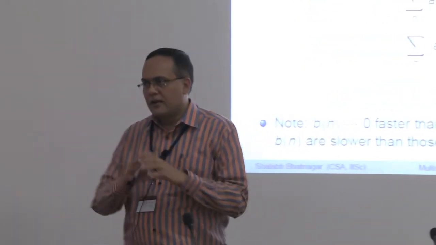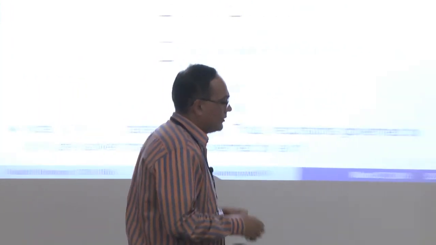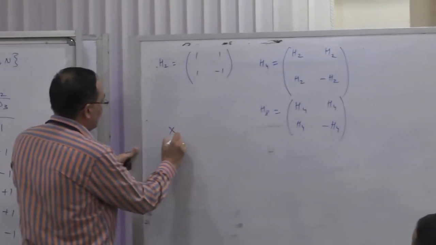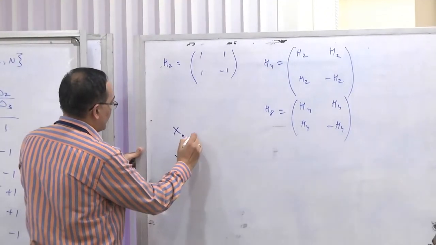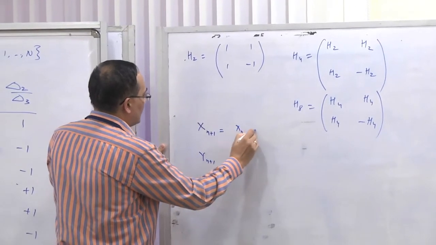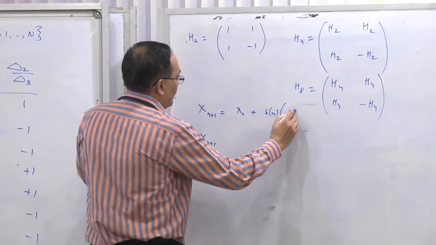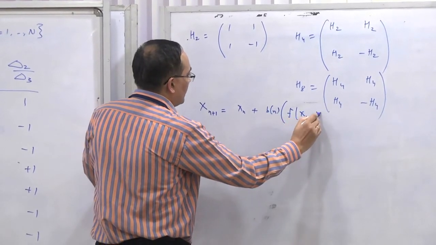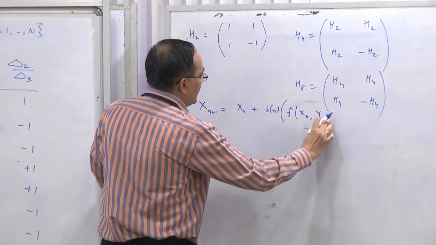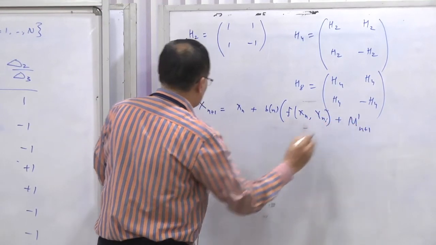Which means that if I have a coupled stochastic recursion, so let's say I have something like this. Say I have a quantity xn and I have a quantity yn. The xn update proceeds in the following way: xn plus bn times f of xn comma yn, and then there's some noise, say m1 n plus 1.